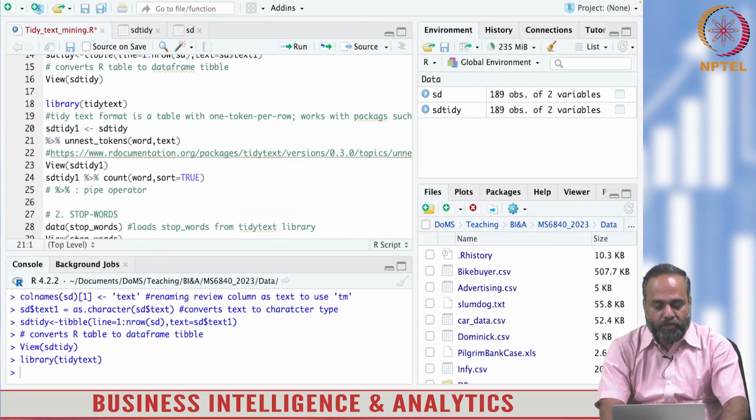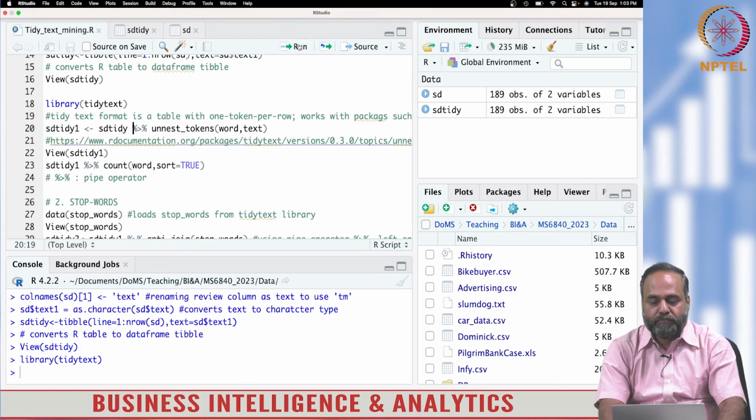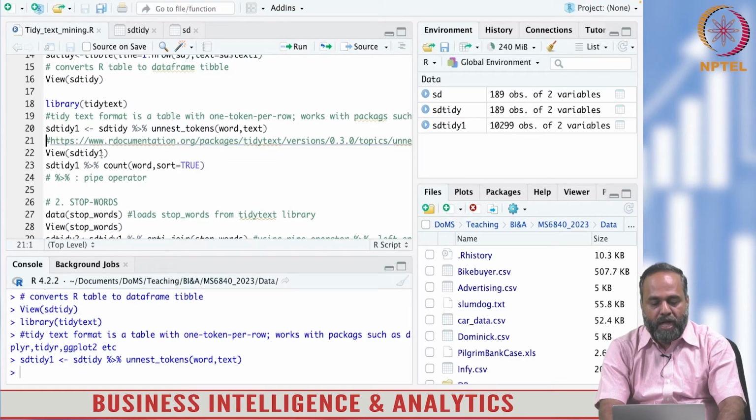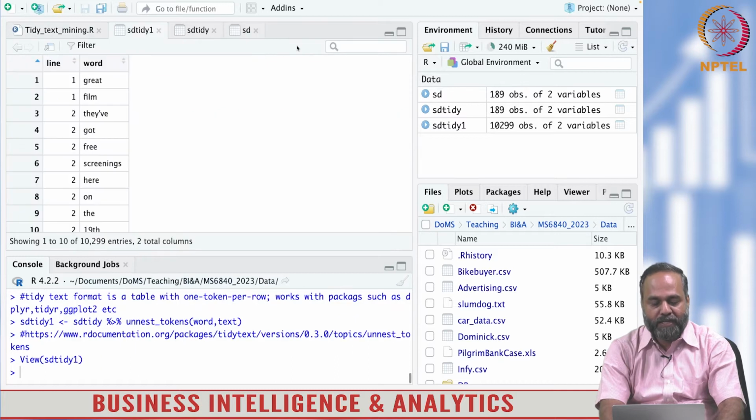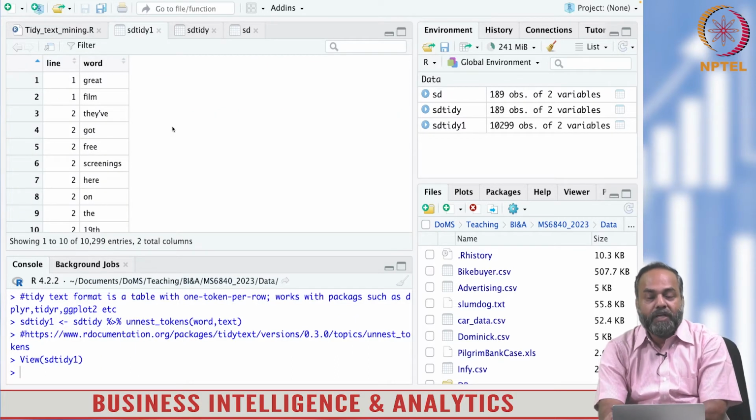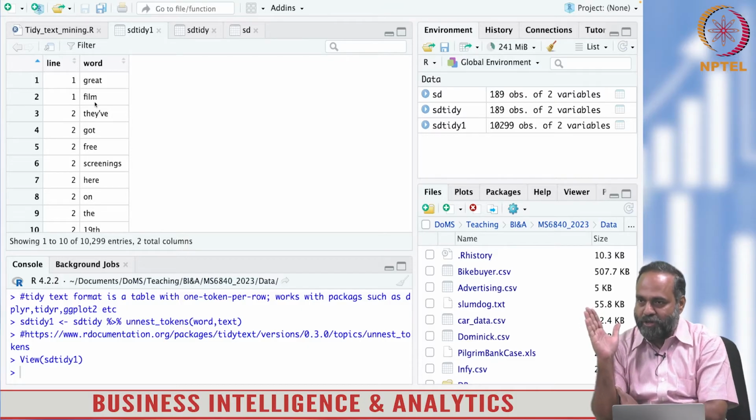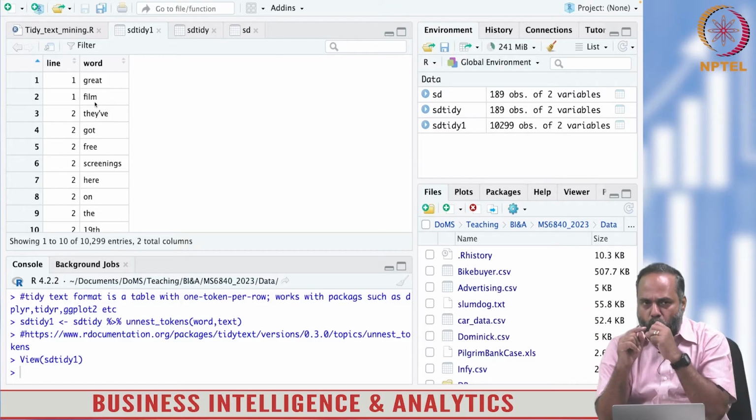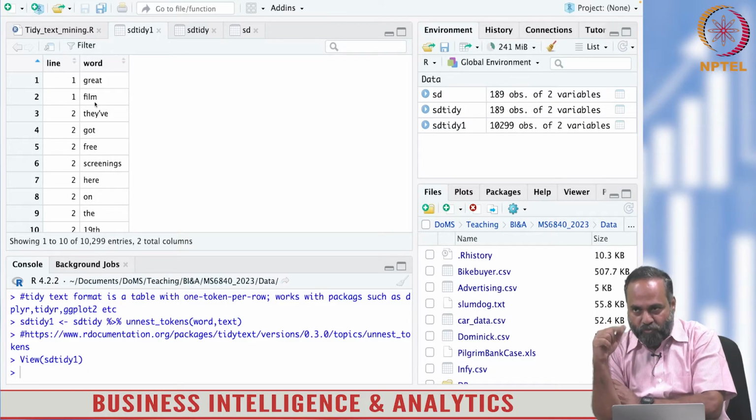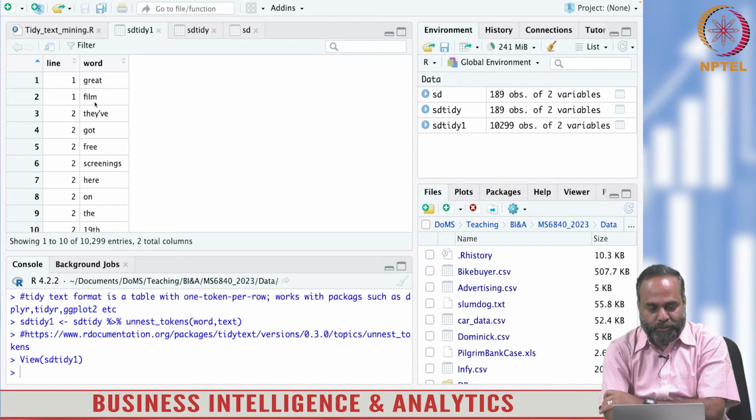Sorry, I did something wrong. Now I want to view how stidy1 looks. After tokenization, the table looks like this. Line is the document number. So document 1 has how many tokens? Great is a token which is a word, and film is a token which is a word. The punctuation has gone, because the basis is word, unnest_tokens word, not punctuation. So it removes the punctuations.